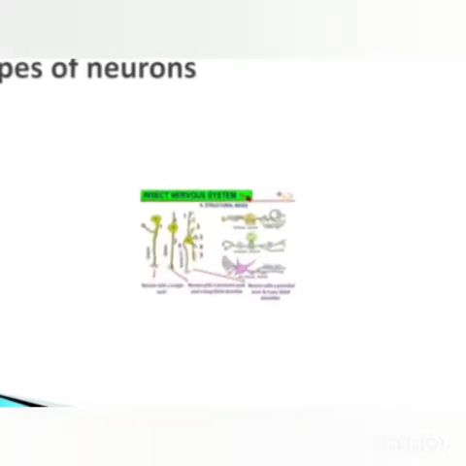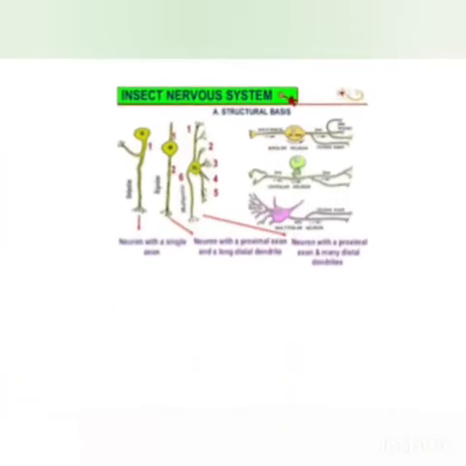Now if you study the types of neurons structurally, if there is one soma present which is associated with one axon and no dendron, then that type of neuron is called a unipolar neuron.